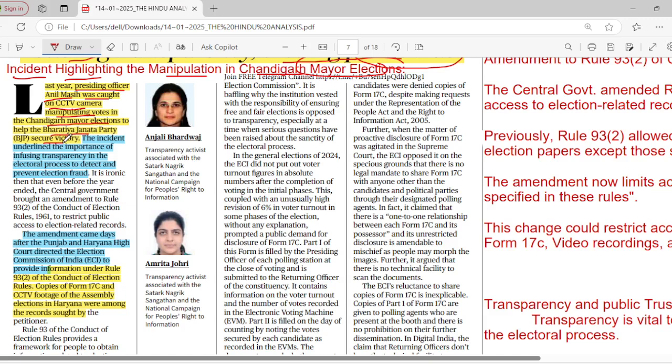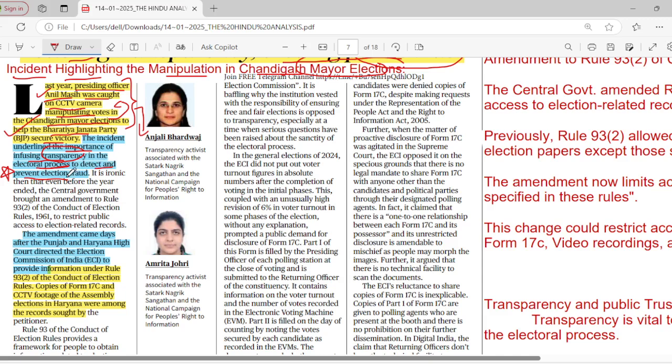Okay, Anil Masi is the presiding officer of that Chandigarh mayor's election. What he did was manipulate lots of votes in favor of the BJP to secure victory. This particular incident underlined the hidden illegal activities there. It underlined the importance of infusing transparency in the electoral process to detect and prevent election frauds. We need to prevent all these election frauds.